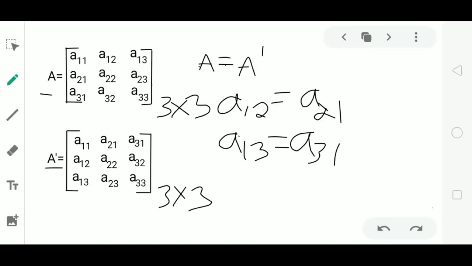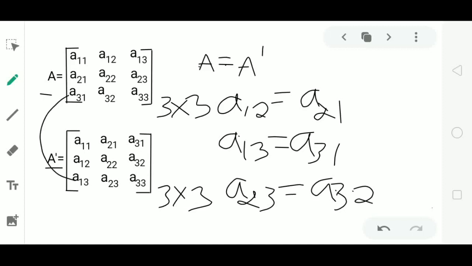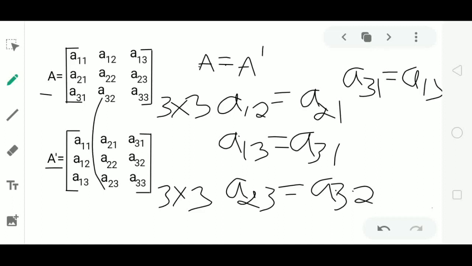Diagonal elements are equal. I will consider the next element. A23 should be equal to A32. A23 must be equal to A32. Next, A31 must be equal to A13. A32 must be equal to A23. Already we have this condition here. And the last is the diagonal element, that is obviously equal.